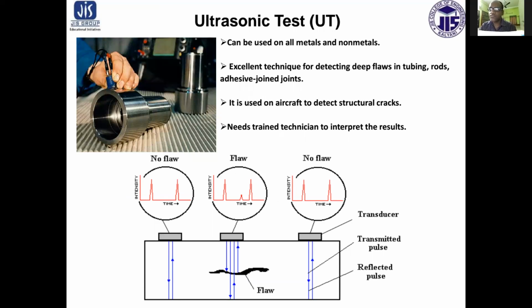So first of all, the ultrasonic testing. The principle of ultrasonic testing involves a measure of time required by ultrasonic vibration to penetrate the materials for interest. It reflects from the opposite sides or from an internal discontinuity and returns to the point where the waves were first introduced.